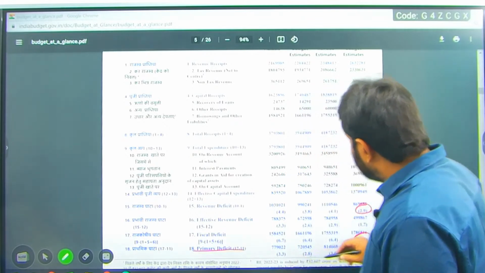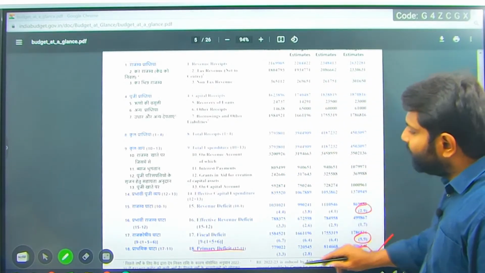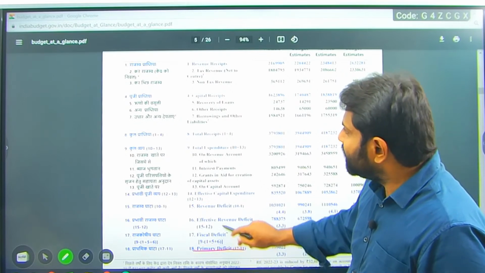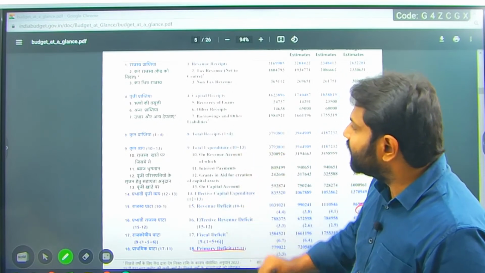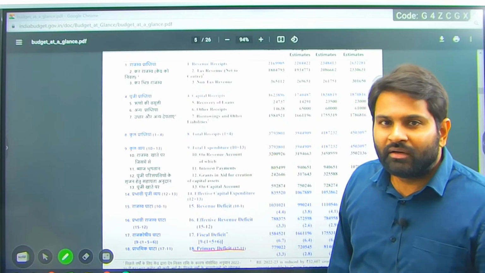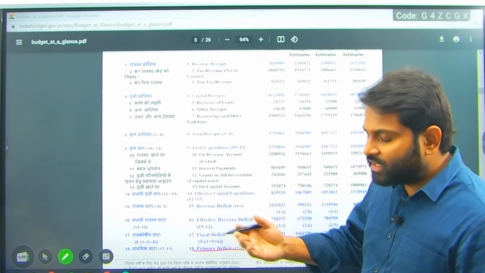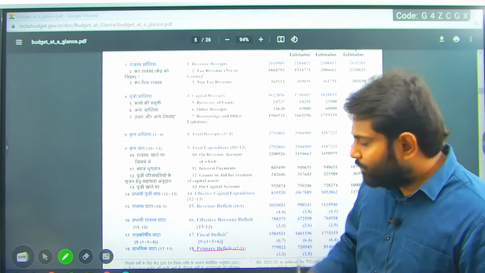If you add interest payments to this, it will become fiscal deficit. If you add borrowings, then that will become budget deficit. Okay, so budget deficit, fiscal deficit and primary deficit.